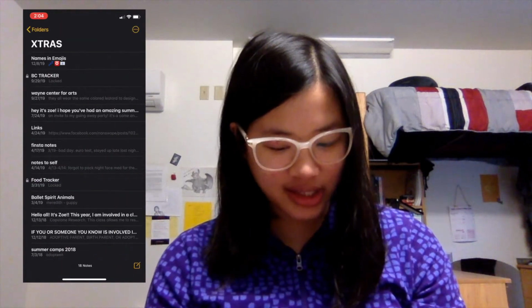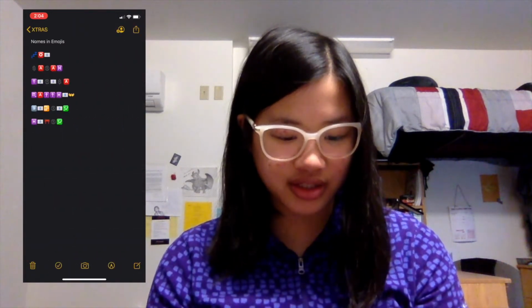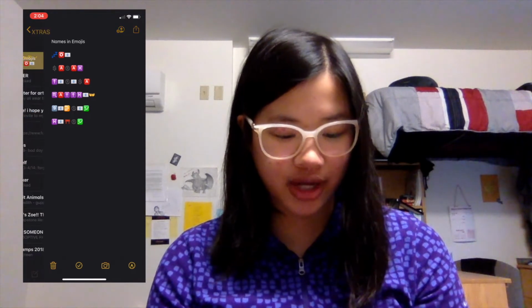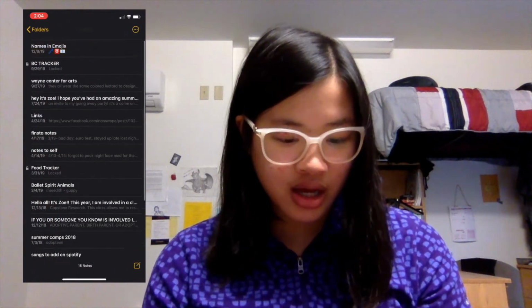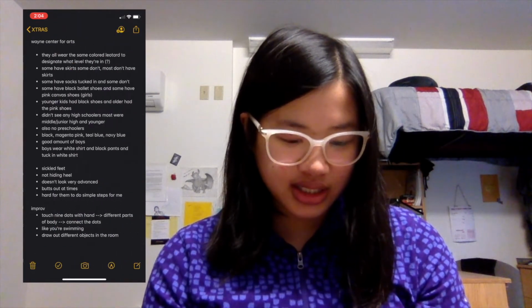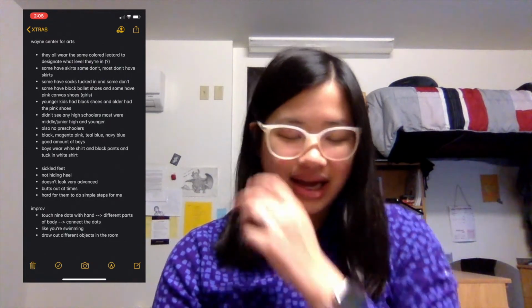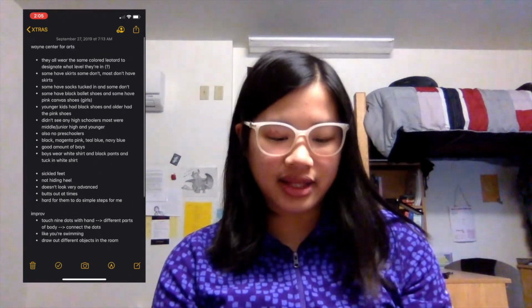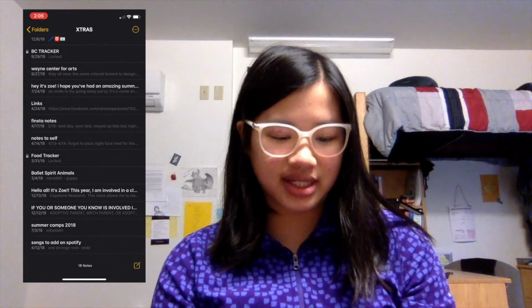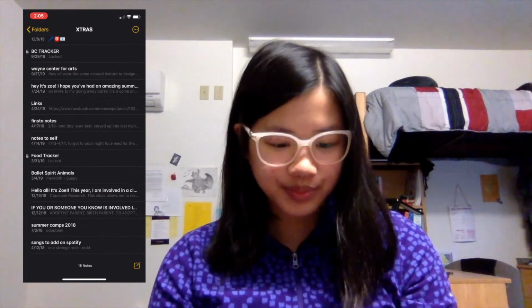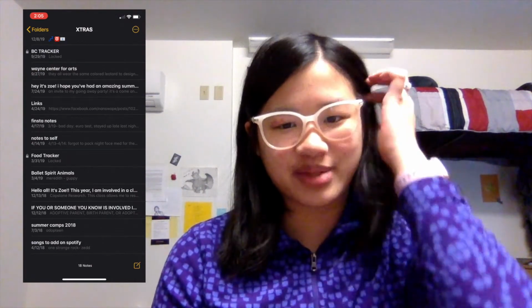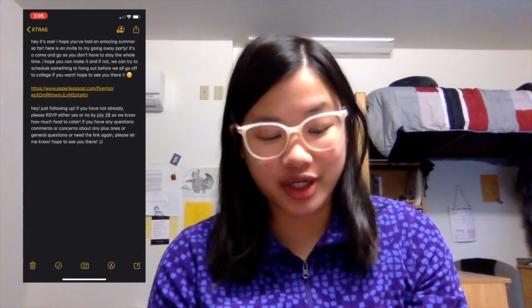Yeah. Okay, and then this is all my extra notes. So these are names and emojis. I just wrote out my friends' names and emojis. Oh, when I took a ballet class here in Worcester, I took notes on what I observed, just because I thought my dance teacher might be interested in hearing what I observed.